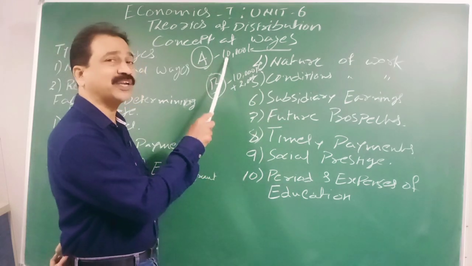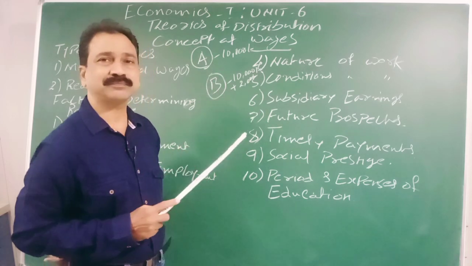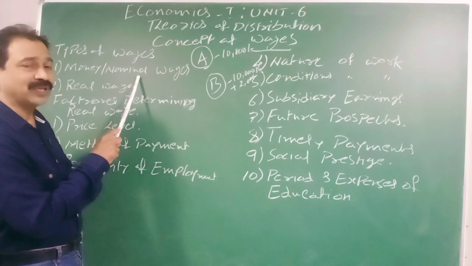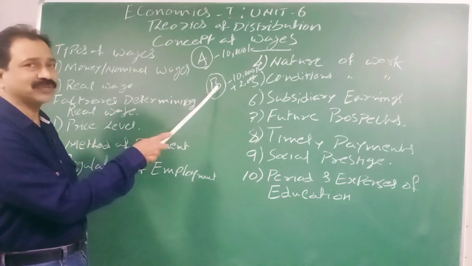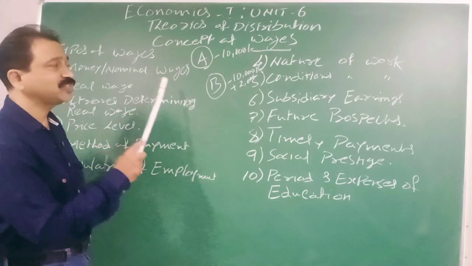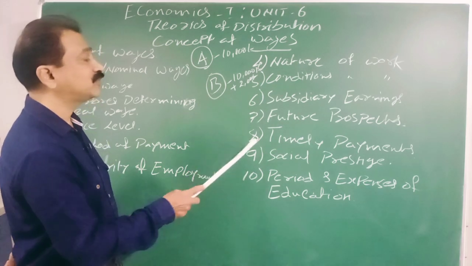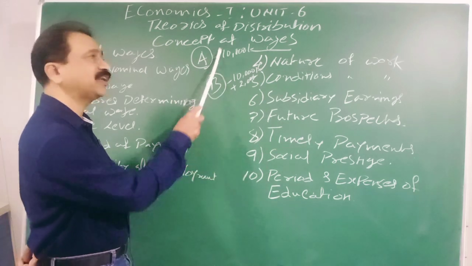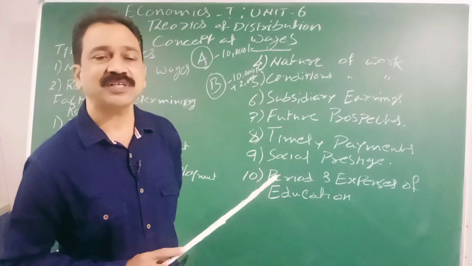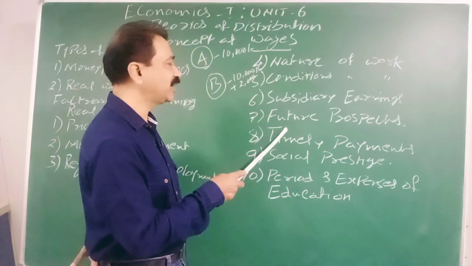But this fellow, getting the salary in time, can make better plans than Mr. B. So sometimes the money or nominal wage does not give you real satisfaction when it is not paid in time and perfectly. In that case, timely payment makes the real wage better than in B's company. That is also one of the points to be considered when we are discussing real wage.